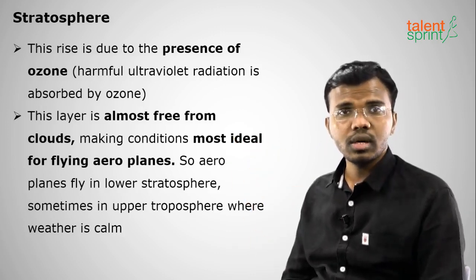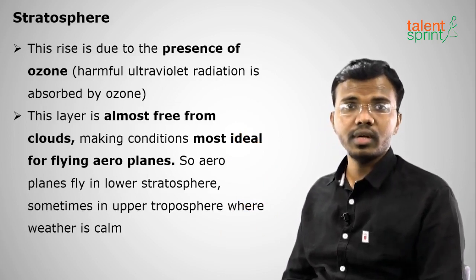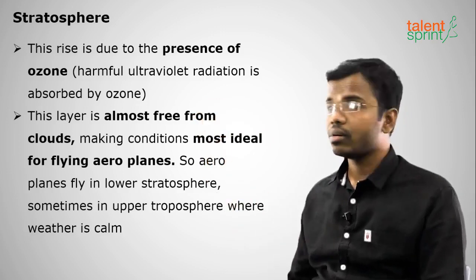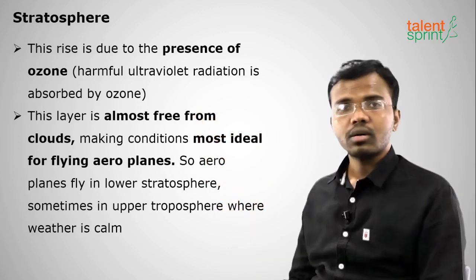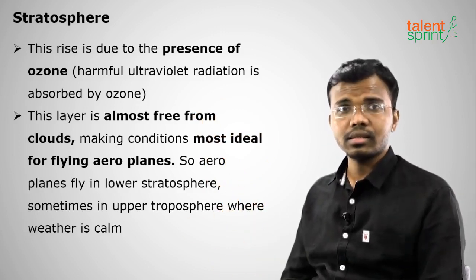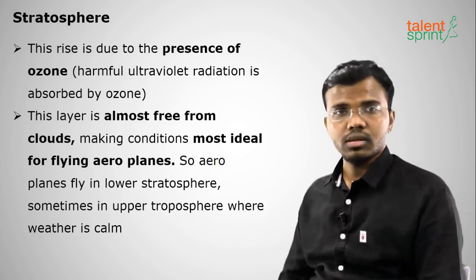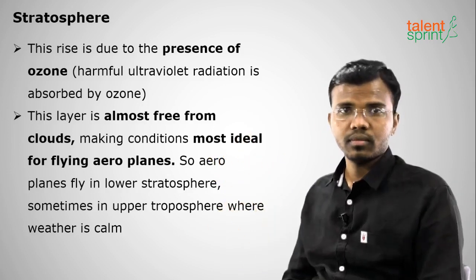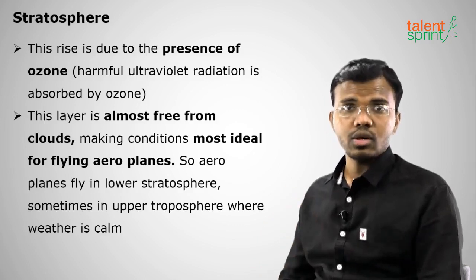What is the use of ozone layer? It protects us from the harmful UV radiation coming from the sun. Nowadays we are damaging this ozone layer because of chlorofluorocarbons and greenhouse gases. So we must protect our ozone layer, which is present in the stratosphere. This is a very repeated question: ozone layer is present in the stratosphere.